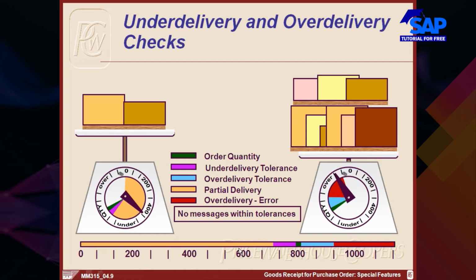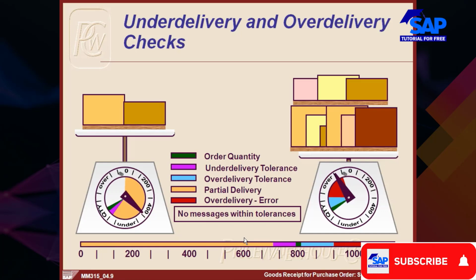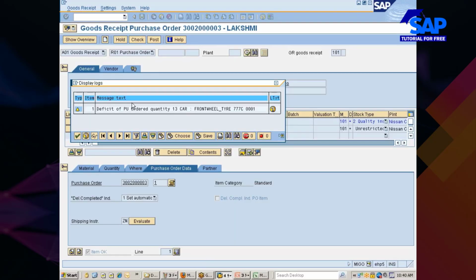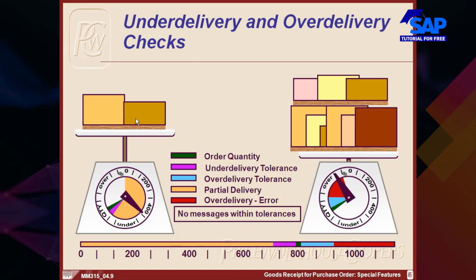So anything between 640 to 800 will be considered as under delivery. Therefore, the system will not give you any message. Anything less than 640, if you are receiving, then the system is going to give you this kind of message, deficit of so and so. Are you getting my point?